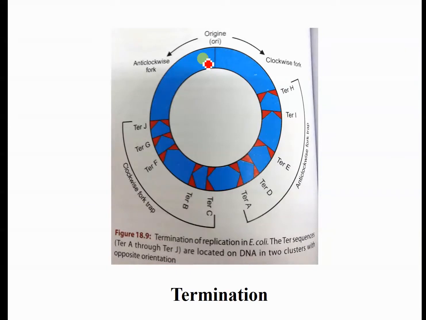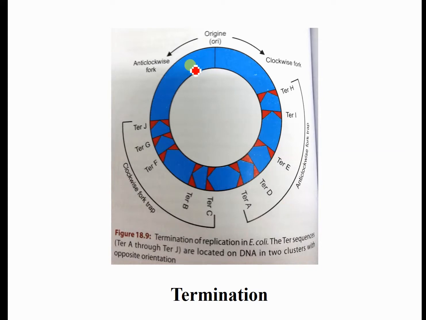Like here, this is the double stranded DNA. If this is the origin of replication, look, in prokaryotes the origin of replication is only one. So there is only one replication bubble, but in eukaryotes there are multiple origins of replication. So here in both directions, clockwise and anti-clockwise, both the strands will start popping out, so there is one replication fork here and one replication fork on this side.